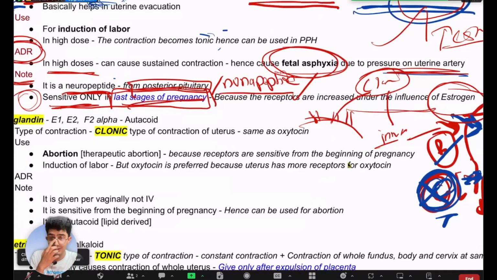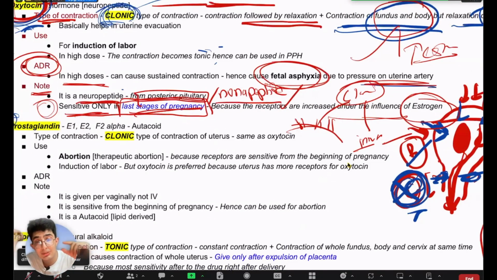So I hope that is clear, right? In the later stages of pregnancy, the oxytocin receptor number increases, which helps the oxytocin to contract the uterus and start the labor process. That is when the mother will complain of labor pains, and then she will go to a hospital hopefully and get the normal delivery, which will expel the fetus from the uterus. And that's how, if you were delivered by a normal delivery, you were born. If you're delivered by C-section, that's another topic. So if you're born by normal delivery, this is how normal delivery works, right?